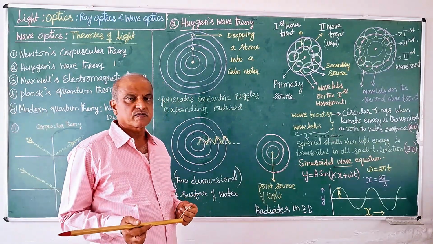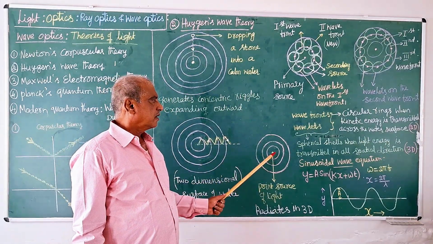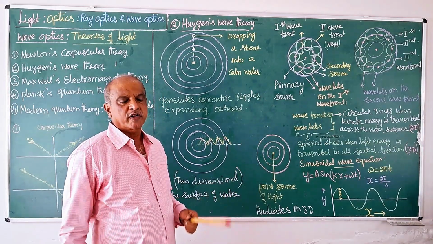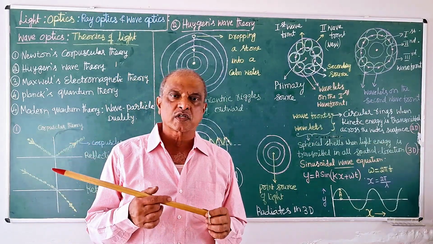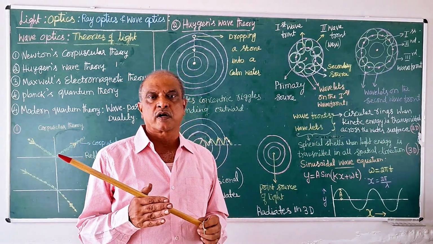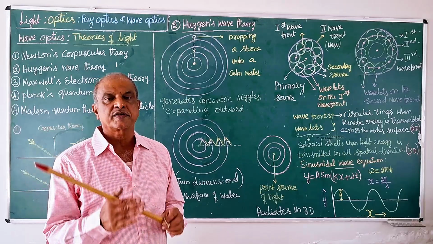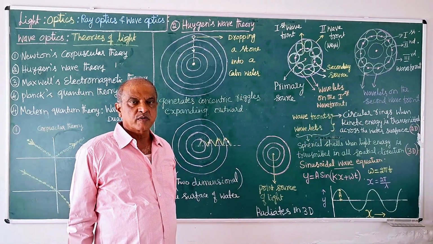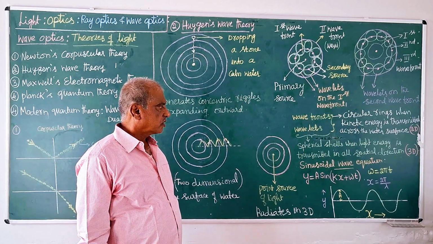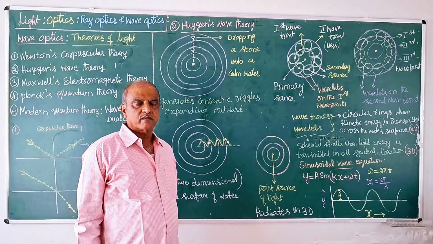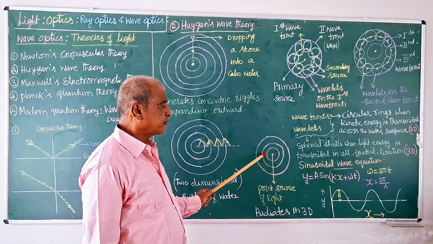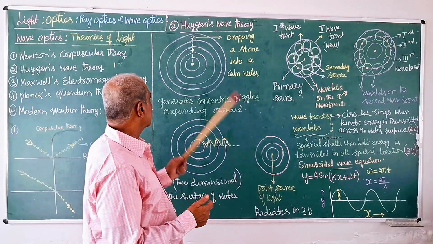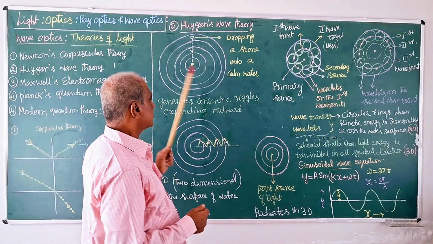But the drawback is that he said a material medium is a must, a medium which can support and generate the oscillation and transmit the oscillation to carry energy, light energy, from the point source to the entire three-dimensional space. That was a drawback. The wave concept can be accepted, but that material medium can be rejected. It is later clarified by this.